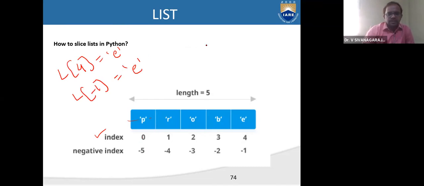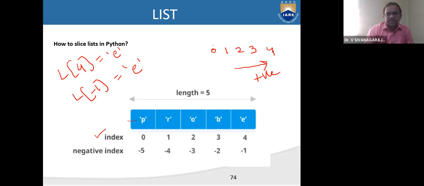So if you consider a scale like this, 0, 1, 2, 3, 4, this is a positive indexing. And we have a negative indexing. How to start the negative indexing? Always do remember, here it ends at 4, which means there are 5 elements.